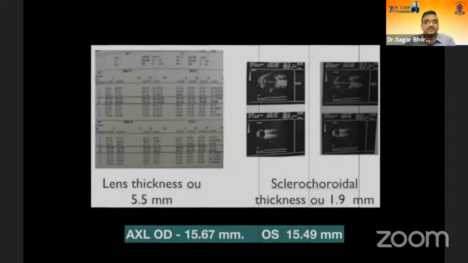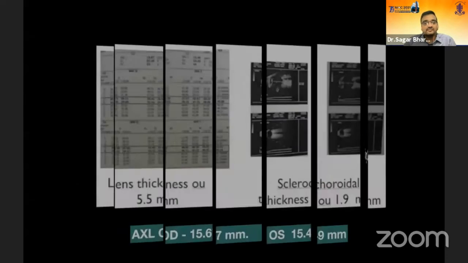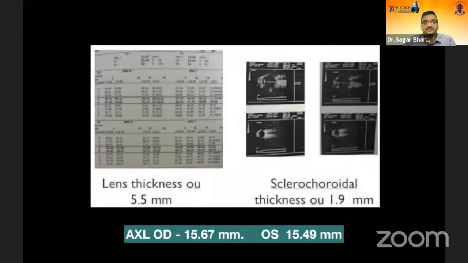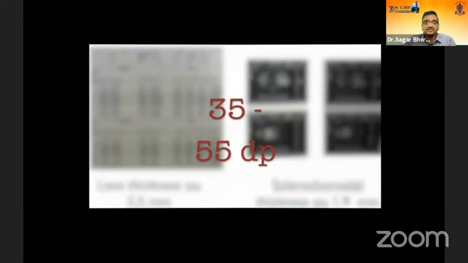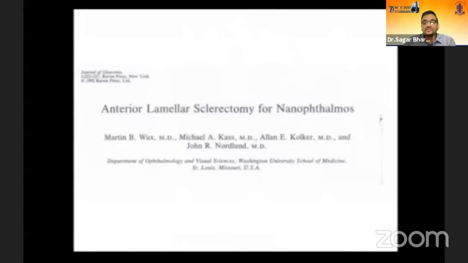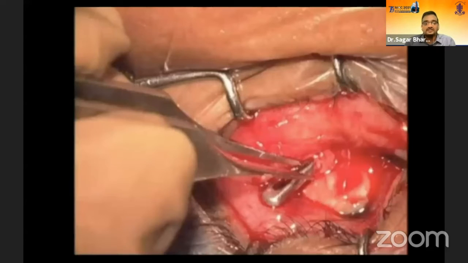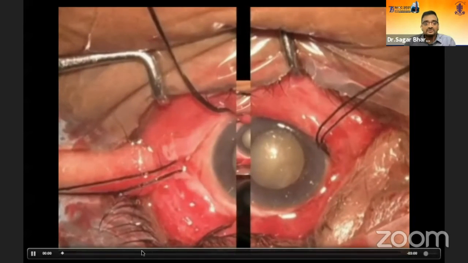You have this gentleman who basically had a YAG PI done and has cataract. But look at the axial length. Now it's almost in the range of around 15, with a thick sclera. So here we are dealing with a very severe form of nanophthalmos. We basically employ a technique called anterior lamellar sclerectomy, as described by Dr. Martin Wax. Here we essentially do a lamellar sclerectomy where we remove the scleral roof and do a V-shaped sclerectomy. Let's see how it is done.